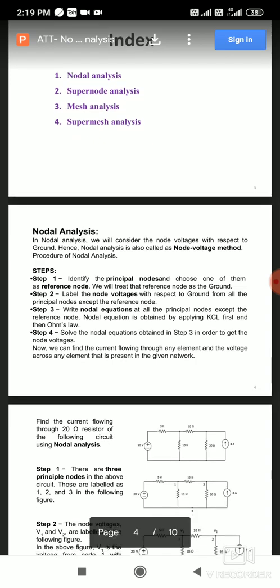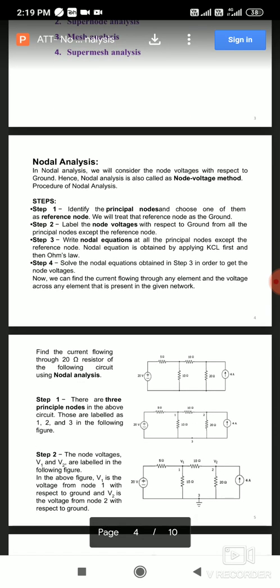Today we are going to understand nodal analysis, and then we can understand mesh analysis. If you understand these analyses, it will help a lot in solving the numerical examples asked based on the network theorems.